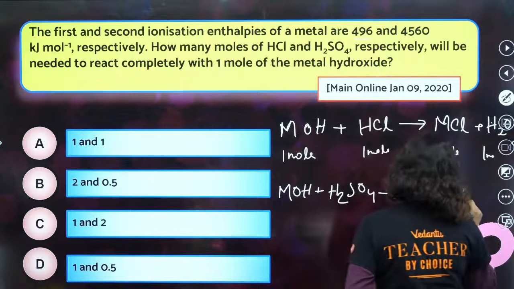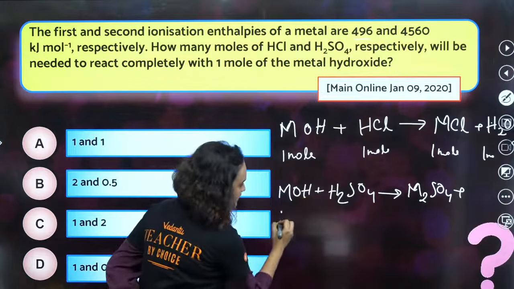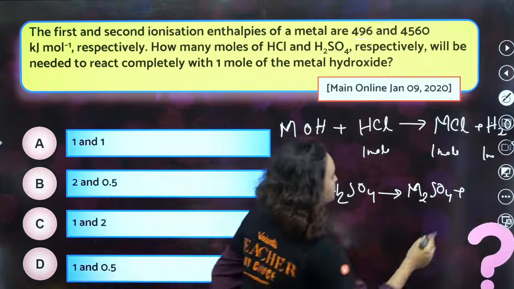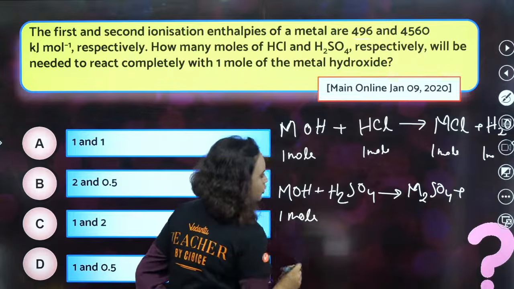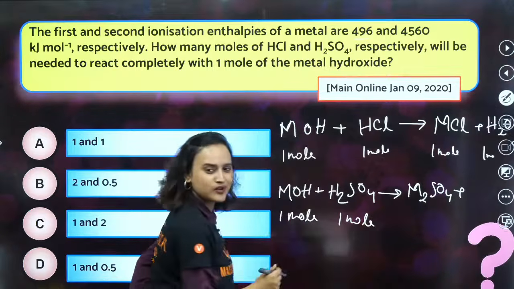M2SO4 plus same thing, right? Now, what do I see here? This is 1 mole. This is 1 mole, correct? This is 1 mole. Now, here also it should be 1 mole. But is this 1 mole?